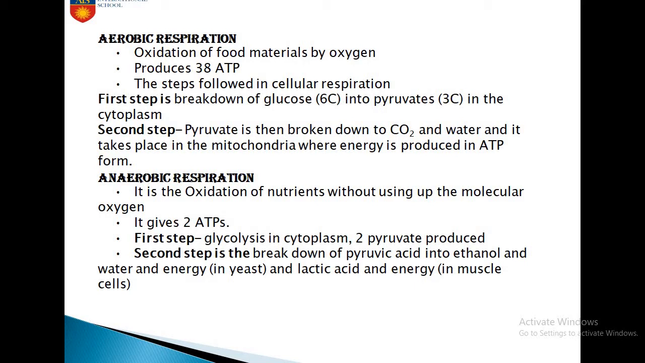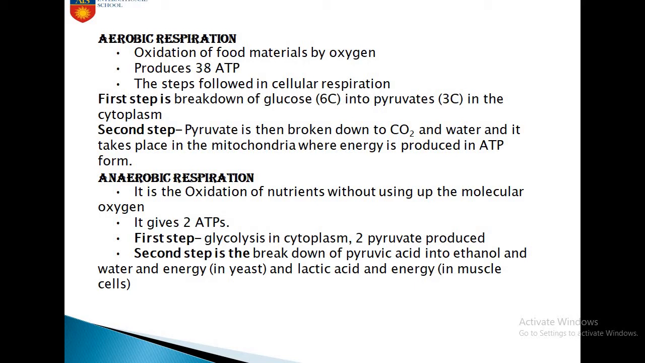2 molecules of pyruvate. Where does it take place? It takes place in the cytoplasm. And in the second step, this pyruvic acid is broken down into ethanol, water and energy in the case of yeast. And in our case, it breaks down into lactic acid.